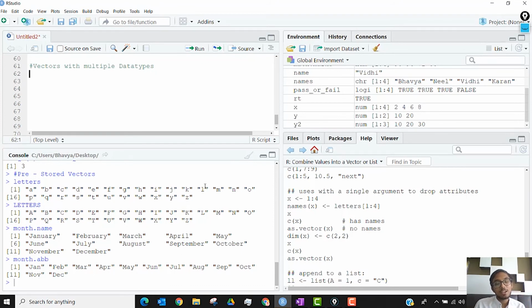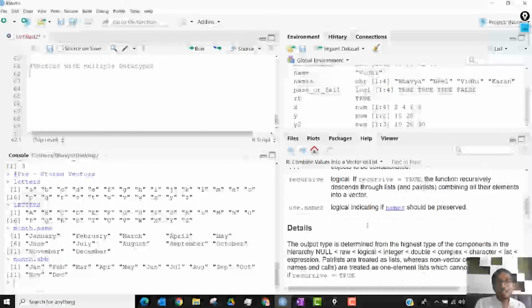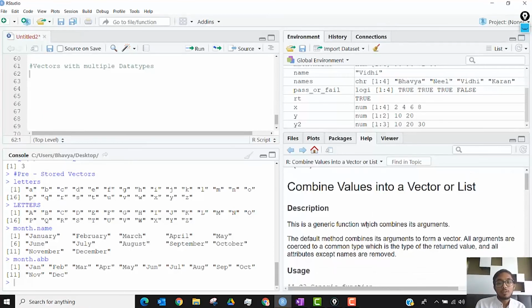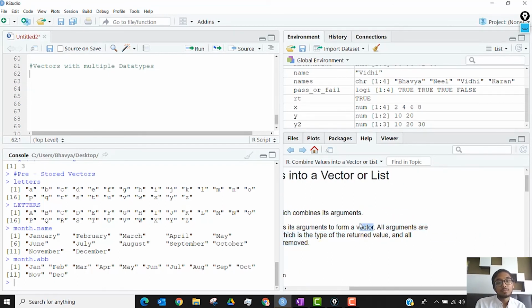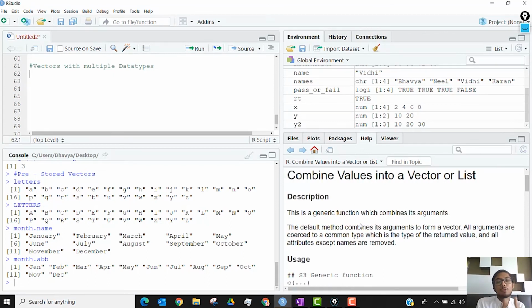If it is numeric, it has to be numeric. If it is logical, it has to be logical, right? And when we check the help section of the c function, we got it the same way. All arguments are coerced to a common type, which is the type of the return value. Coercing is essentially forcing everything to be like the other.